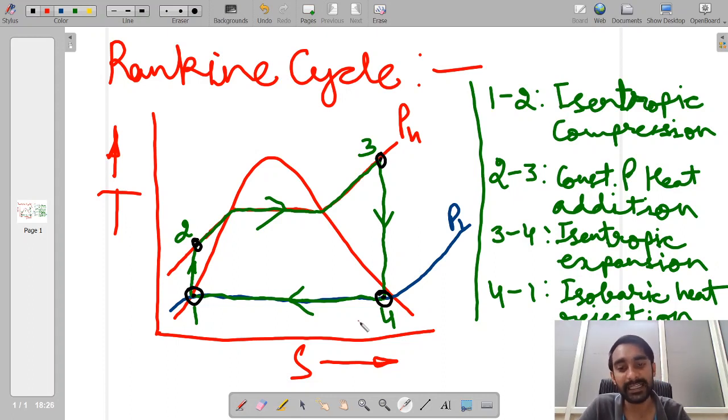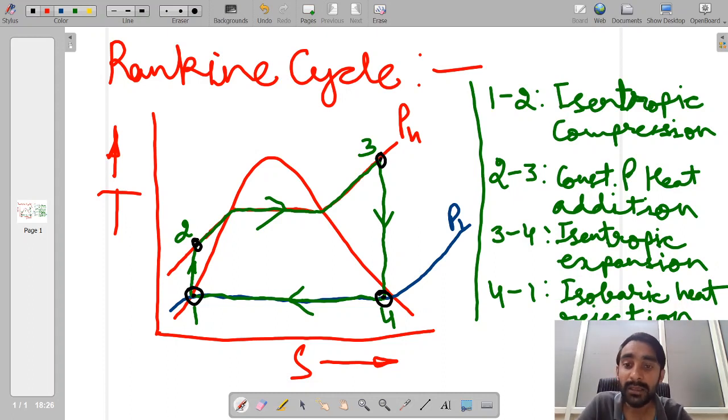in order to complete the cycle, we have to once again reach the initial point. So for going to the initial point, we are rejecting some amount of heat at pressure PL, and because of the removal of heat, point 4 gets converted into point 1, where we have the saturated liquid state, and this completes our entire cycle. This is a heat rejection process from 4 to 1, and it happens at constant pressure, so I have written over here isobaric heat rejection process.